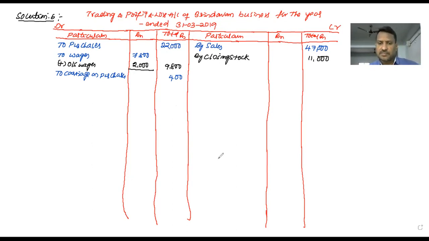Trading account is finished. Total both sides in rough. Credit side: 47,000 plus 11,000, 58,000. Debit side: 22,000 plus 9,800 plus 400, 32,200.